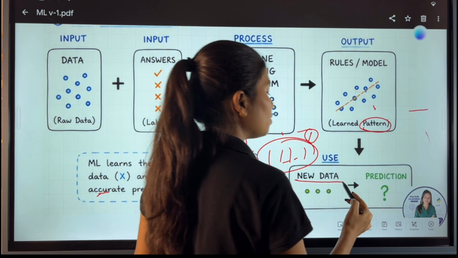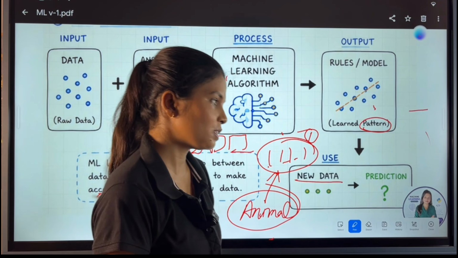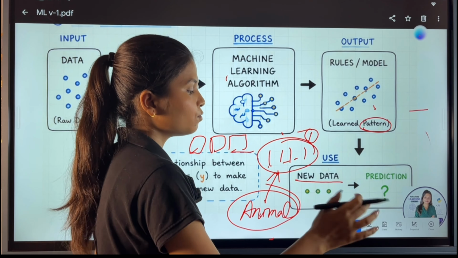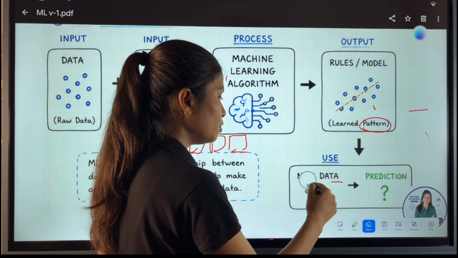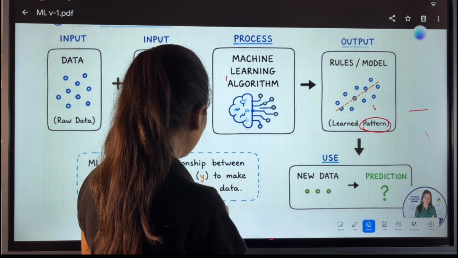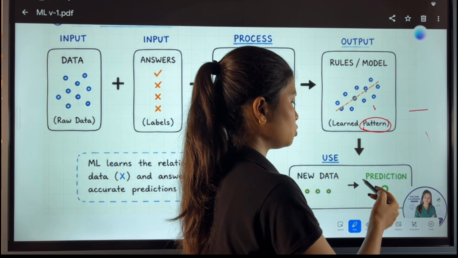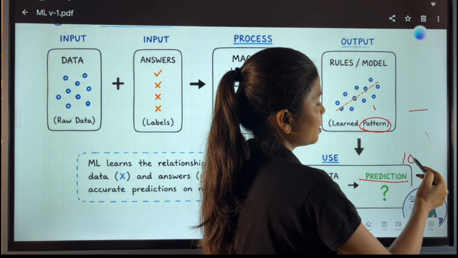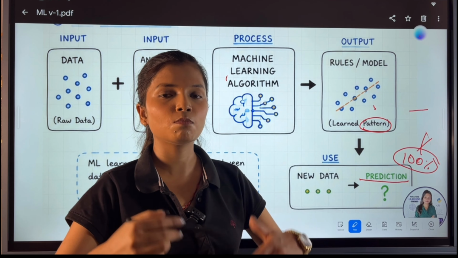Now whenever new data comes up, it means I'm trying to show some new creature from this world. Obviously, maybe the child won't be able to guess whether it is an animal or which type of creature it is, right? So this is also a possibility. It is not like 110% it is going to be correct. The model can make mistakes because the model is learning.